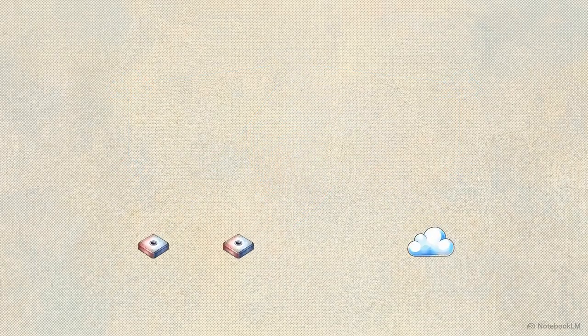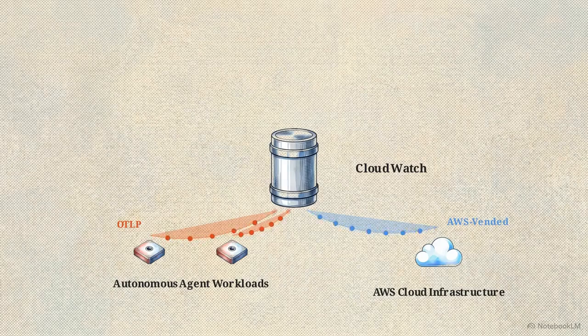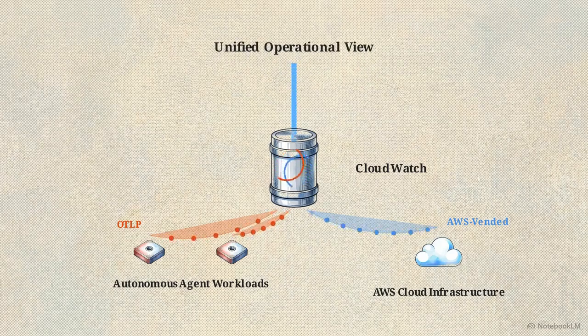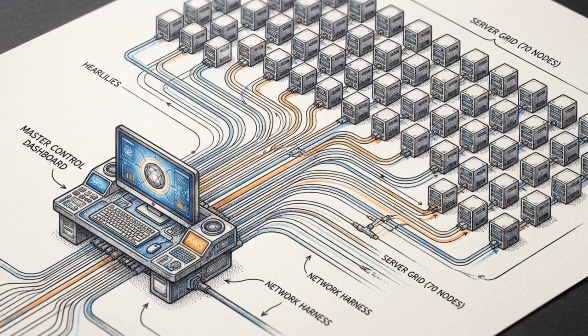AWS recently updated CloudWatch with native OpenTelemetry integration. This allows teams to transmit data via OTLP, unifying custom metrics with AWS vended metrics in real time. By exposing a Prometheus-compatible query API, teams can now extract this standardized data using PromQL across more than 70 distinct AWS services from a single operational pane.